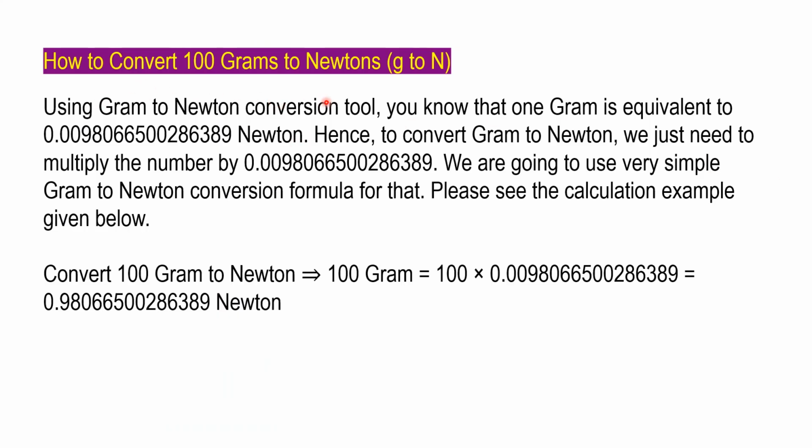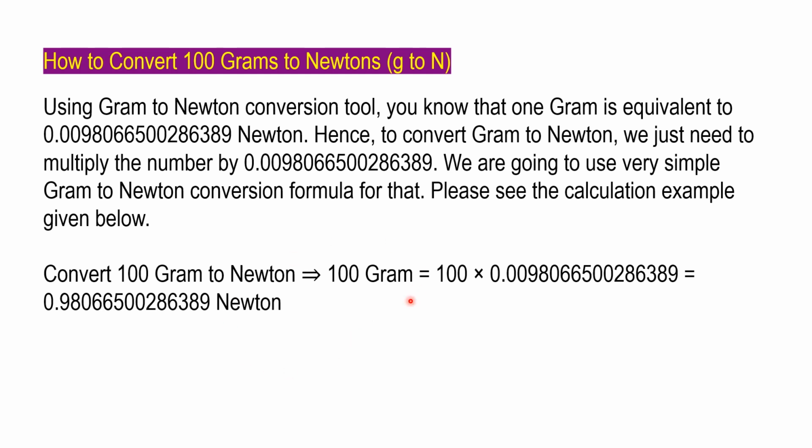So how do we convert 100 grams to newtons? Using the gram to Newton conversion, you know that 1 gram is equivalent to 0.0098 and so on Newton. Hence, to convert grams to Newton, we just need to multiply the number by 0.0098. We are going to use a very simple gram to Newton conversion formula, so please see the calculation. Here it is. To convert 100 gram to Newton, we multiply by 0.0098.